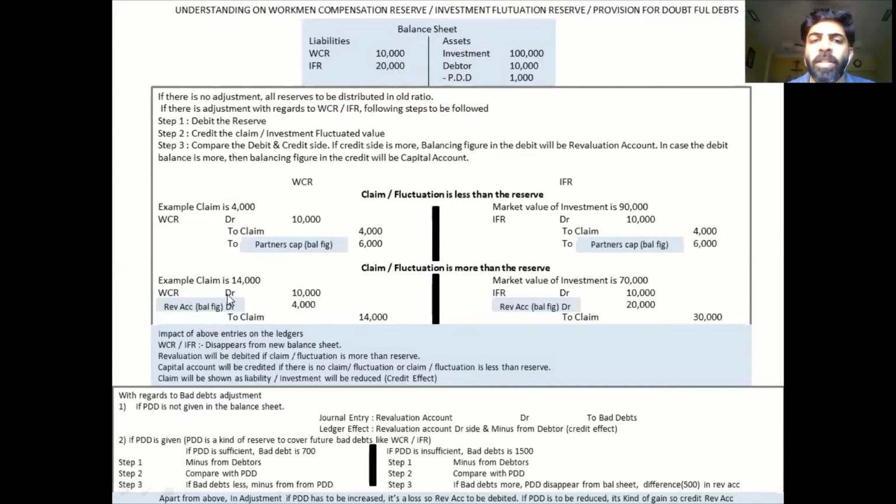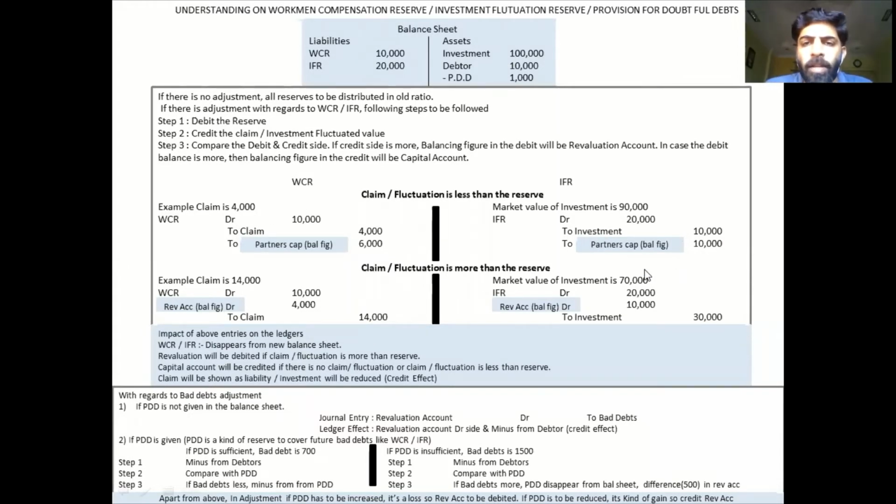Same thing over here. Now the claim is 14,000. I will go with my steps. The WCR has to be debited by 10. Claim has to be credited by 14. Now, because you don't have enough reserves to cover this claim, that means you made a loss, and loss has to be recorded in revaluation. So you debited revaluation. So when you do the first and second step, the third step comes automatically.